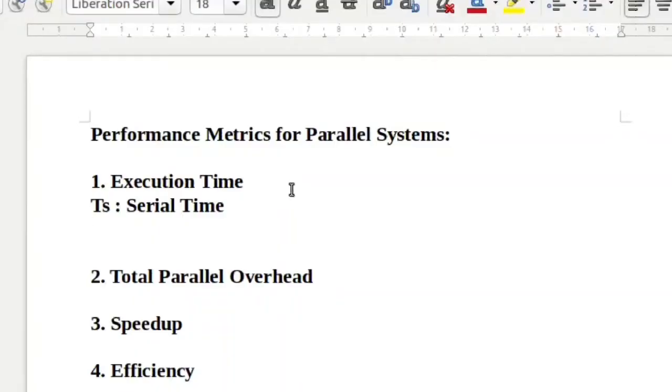Definitely serial time is more, so to reduce the serial time, we divide that problem into small tasks and we allocate those tasks to different processes, and many processes are working simultaneously, they are executing simultaneously. So the overall time taken by these many executing parallel processes is called TP, that is parallel time.